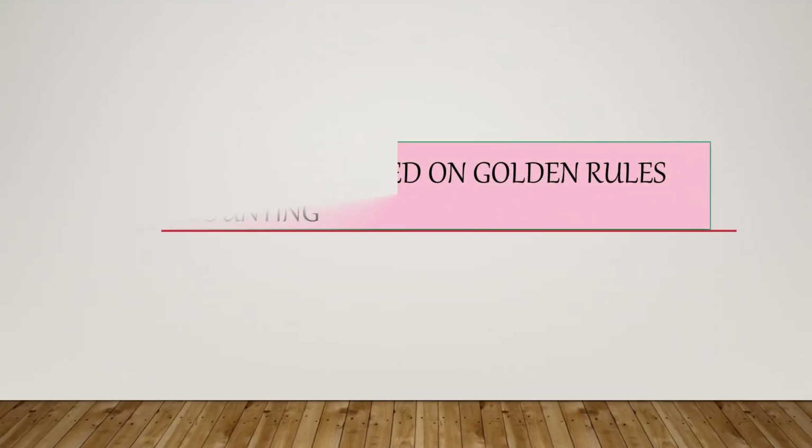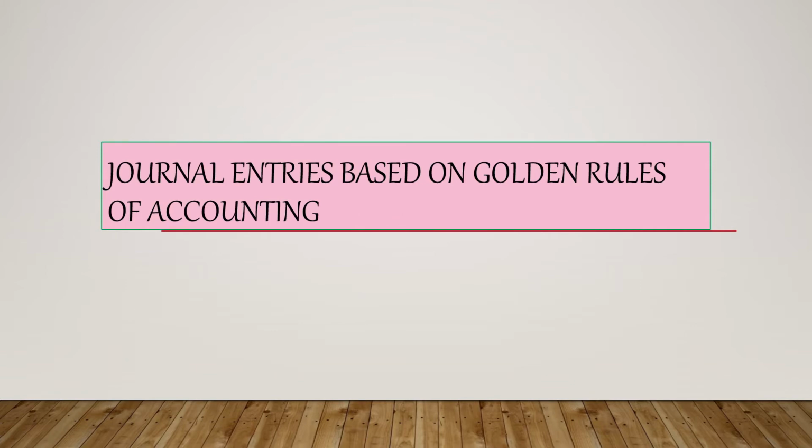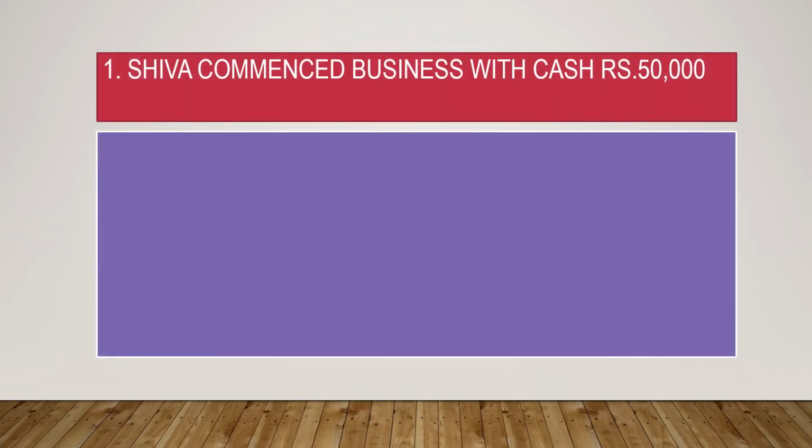Now, we are going to study journal entries based on the golden rules of accounting, which we studied in the previous video. Under that, the first transaction is: Shiva commenced business with cash rupees 50,000. For this, we are going to write a journal entry now. Let us see what the journal entry is.